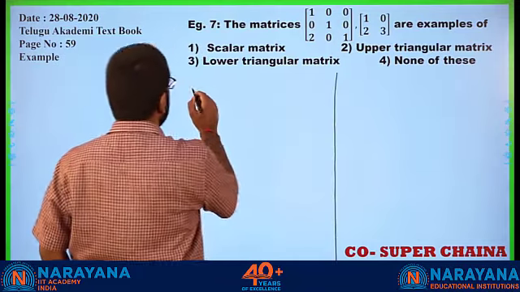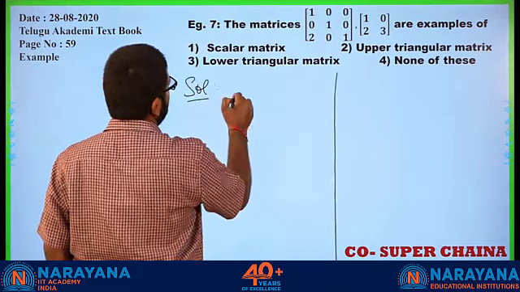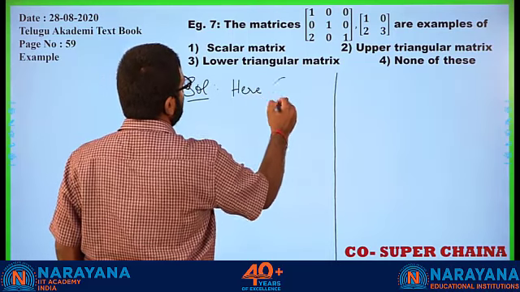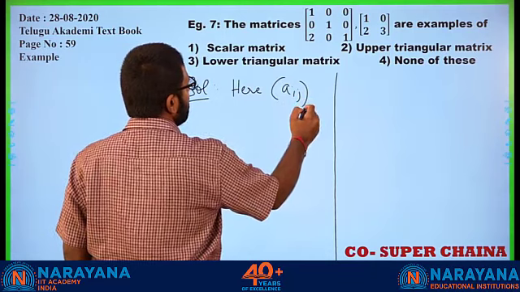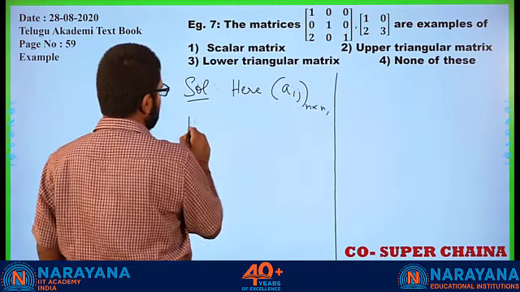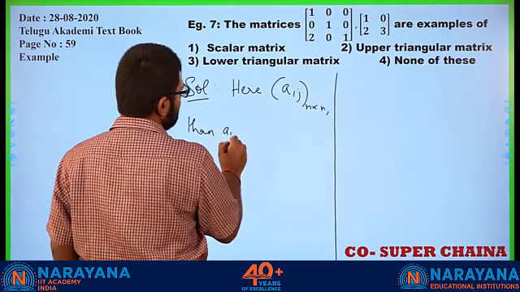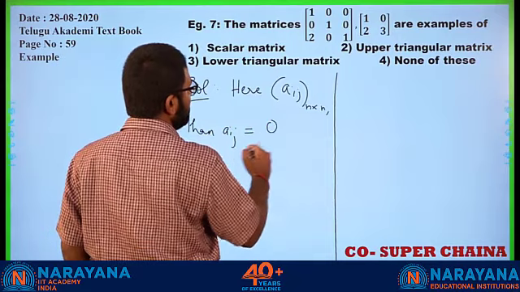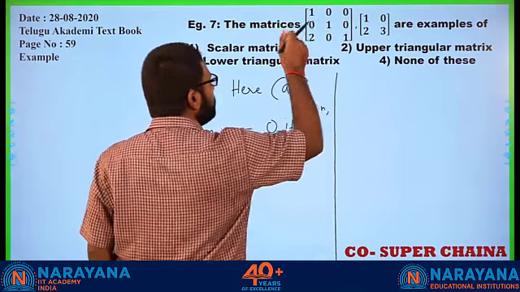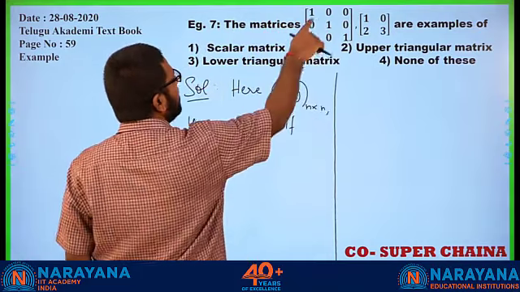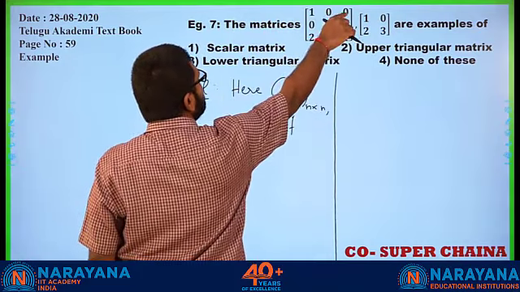Here, if Aij is the matrix, then Aij is such that it is 0 whenever the row index is smaller than the column index. Correct? Here the first row but second column, first row and third column.